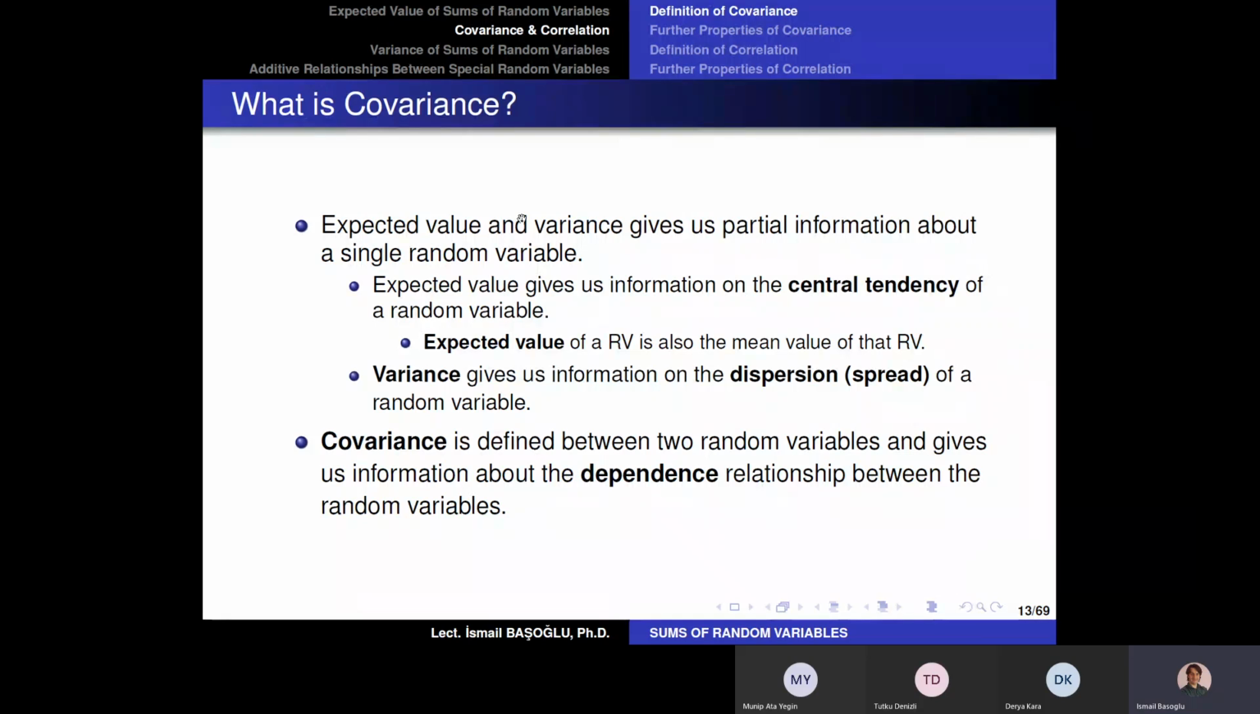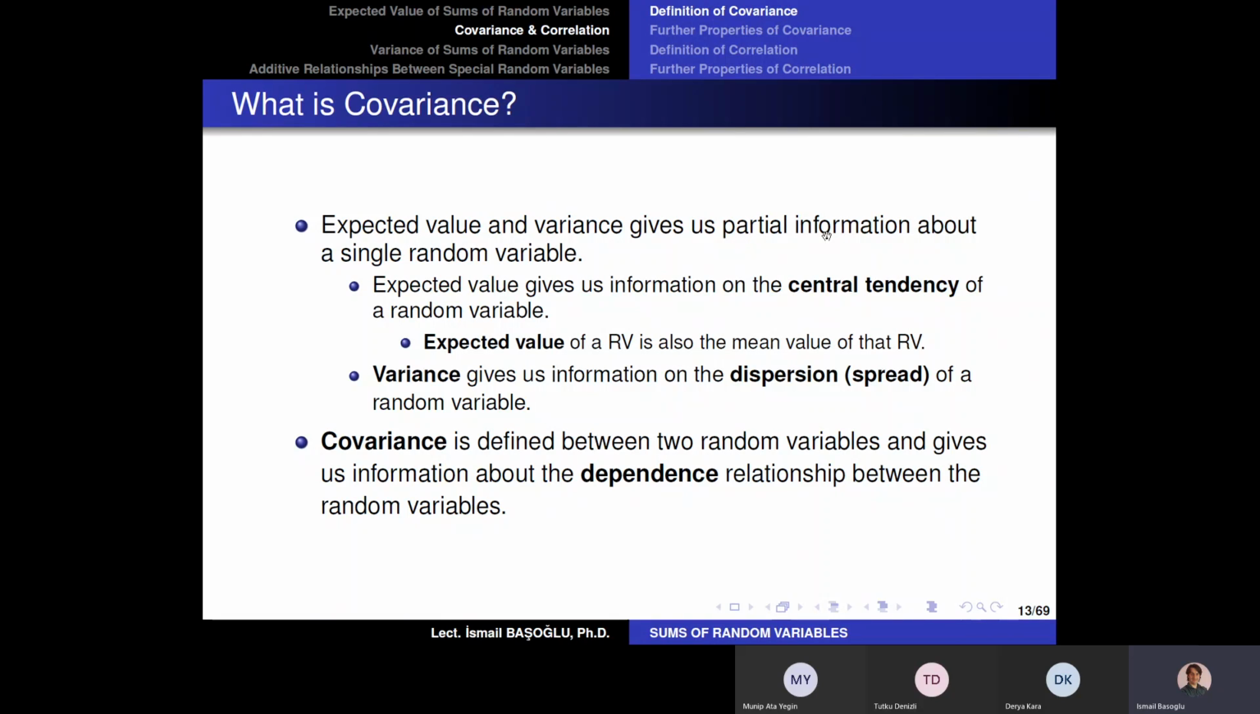At this point, we are coming to the second section of today's course. So we are going to define the concept of covariance. What is covariance? Before explaining covariance, let us remind ourselves of the definition of expected value and the variance.